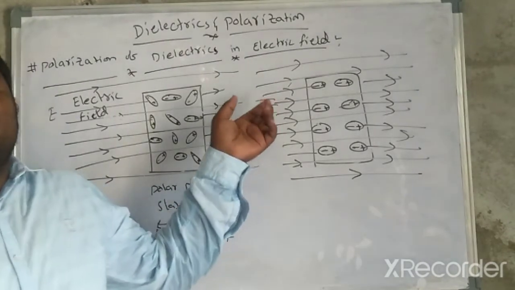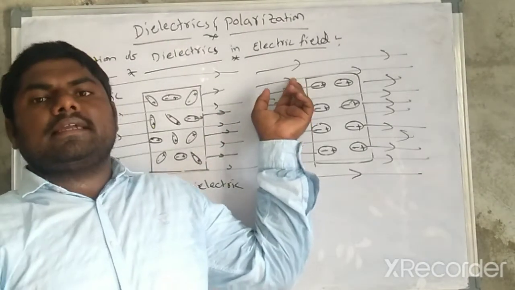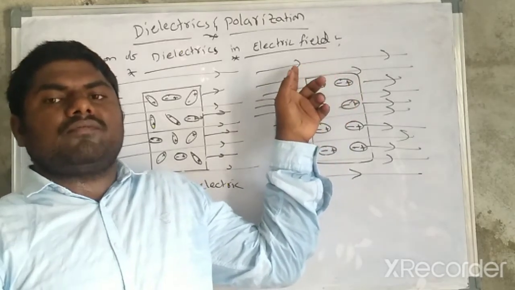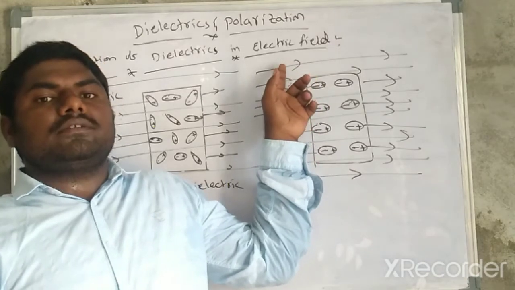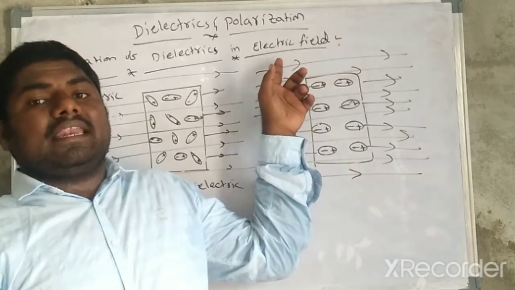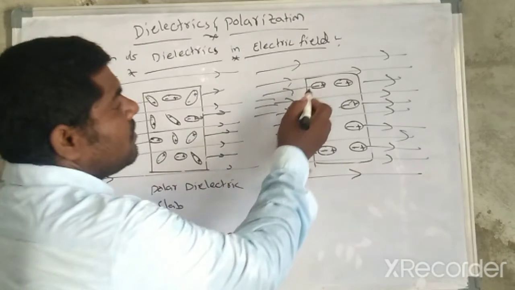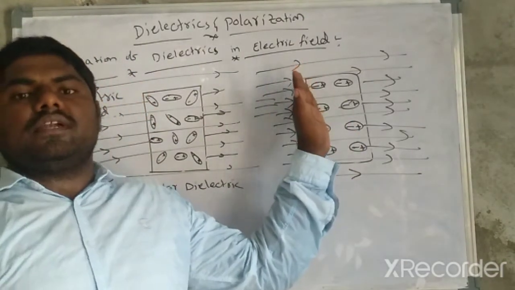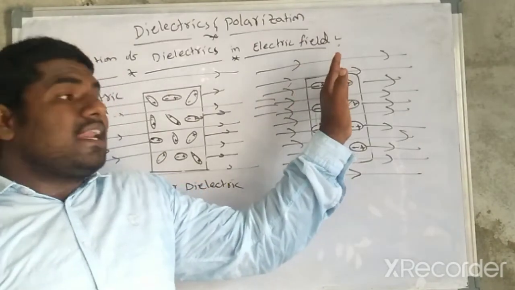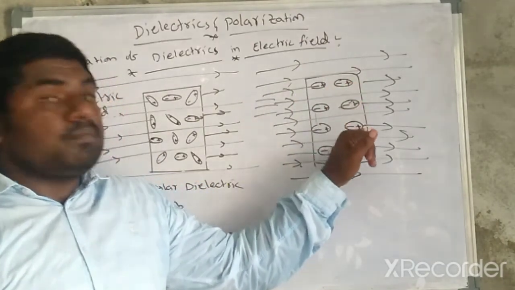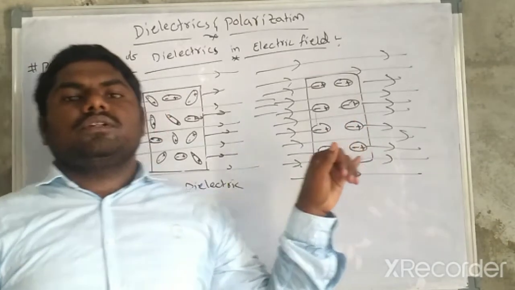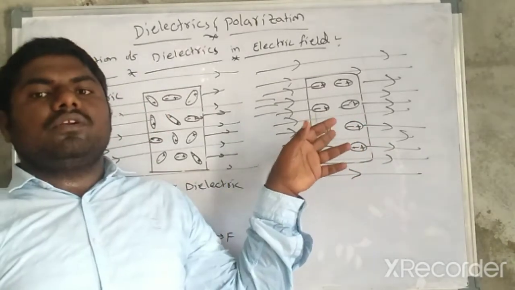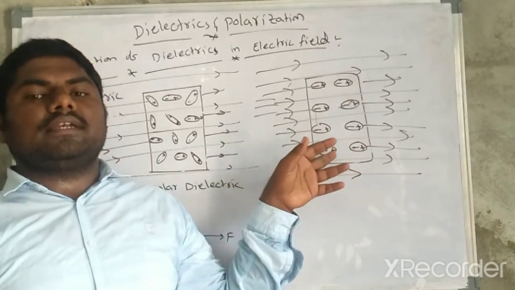Once the dipoles get aligned, we can see on the left surface of the dielectric slab there are negative centers, and on the right surface positive centers. Inside the volume we can ignore the positive and negative centers.